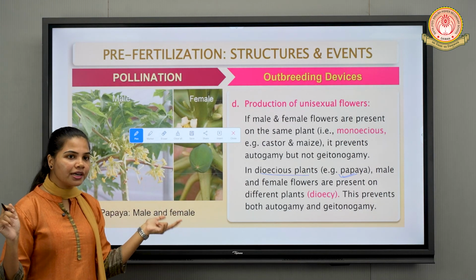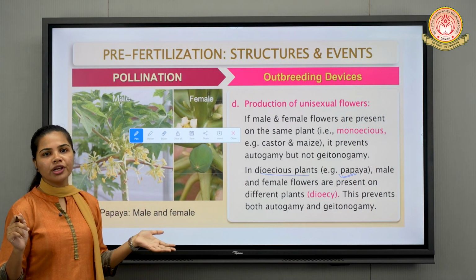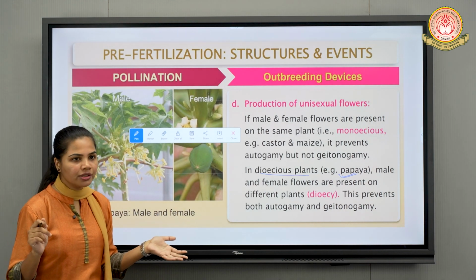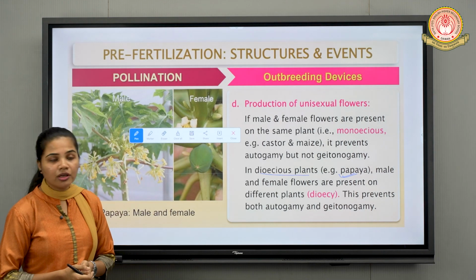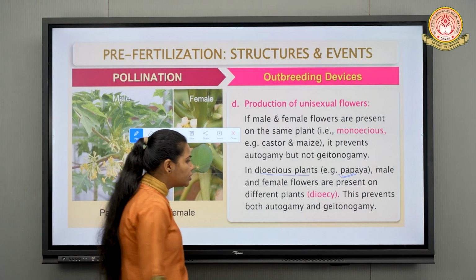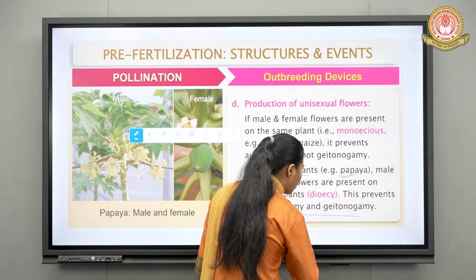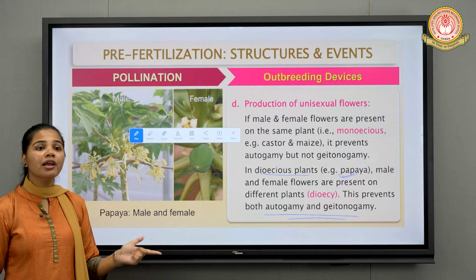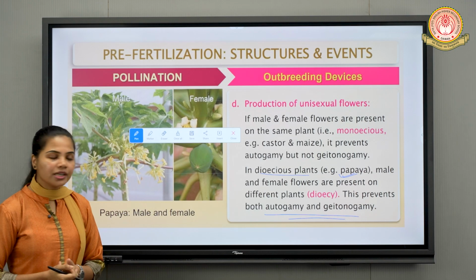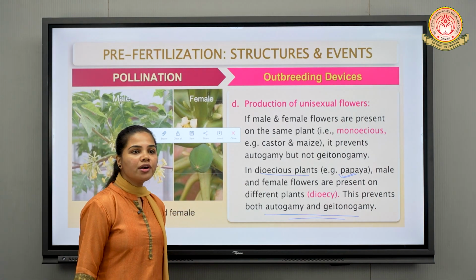So obviously it will encourage which type of pollination? Cross-pollination, and it is going to inhibit which type of pollination? Self-pollination. In that also there is one advantage. It can prevent both autogamy as well as geitonogamy, because flowers are different and plants are also different. So that is why it will inhibit what?